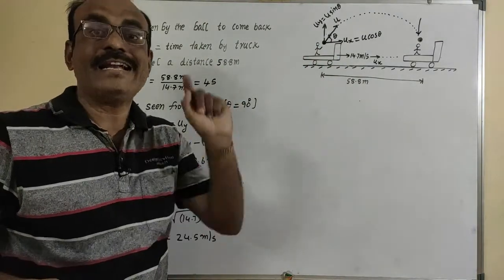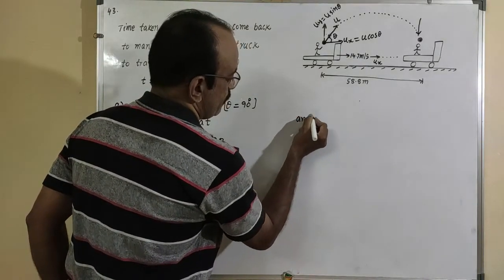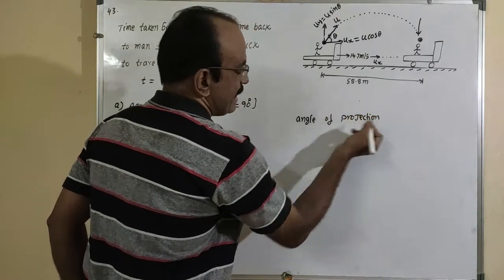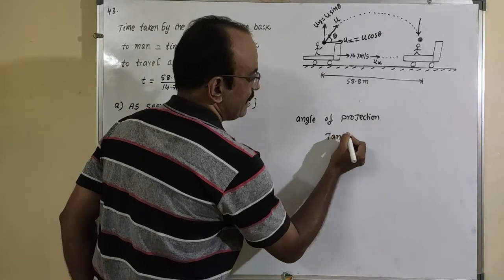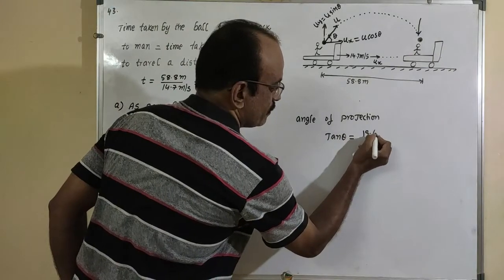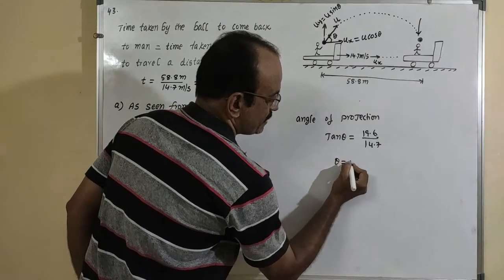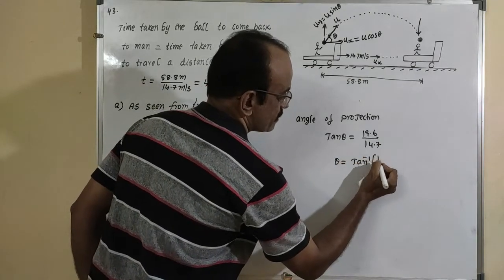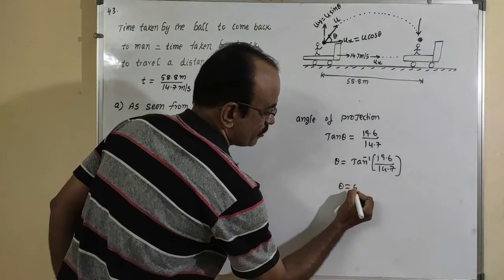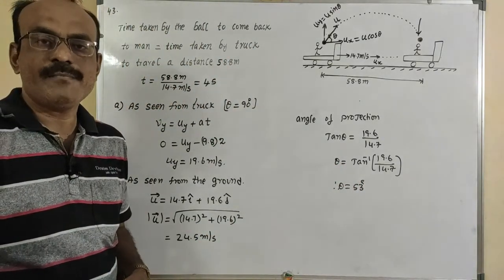But which one do we want to calculate? The angle of projection is required. To calculate the angle of projection, we will take tan theta equal to 19.6 divided by 14.7. So theta is equal to tan inverse of 19.6 divided by 14.7. Theta is equal to 53 degrees. This is the solution for question number 43.